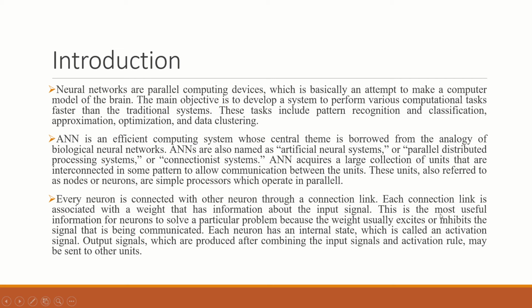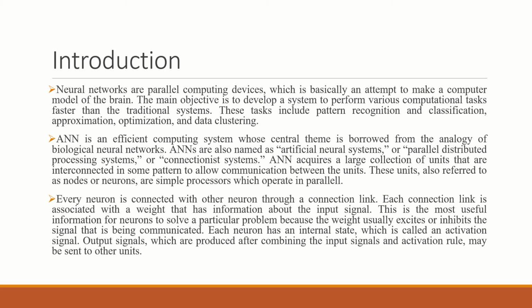This is the most useful information for neurons to solve a particular problem, because the weight usually excites or inhibits the signal that is being communicated. Each neuron has an internal state, which is called an activation signal. Output signals, which are produced after combining the input signals and activation rule, may be sent to other units.